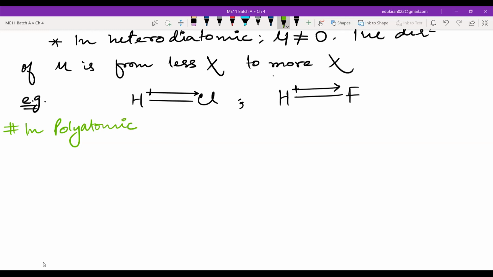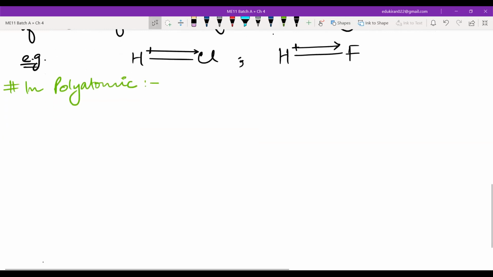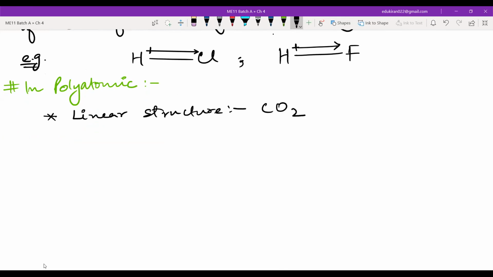Now write for polyatomics. In polyatomic molecules, what happens? Let us see. It will also depend on the structure. If you have a linear structure, for example CO2, so carbon, then you have a double-bonded oxygen here and a double-bonded oxygen here, right?